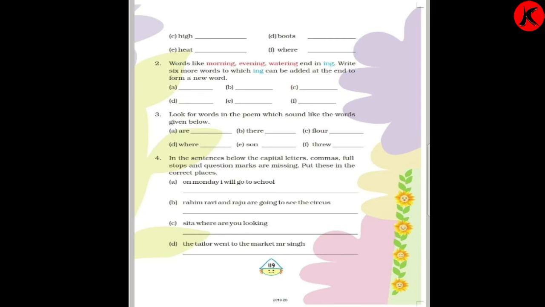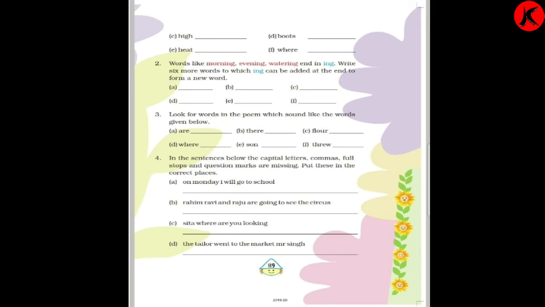Put this in the correct place. Here what we have to do, here it is a capital sentence. We have to check where capital letters and punctuation marks will be needed, where capital letters, commas, full stops, everything, and where a question mark is missing. There we have to complete the sentence in a complete form.